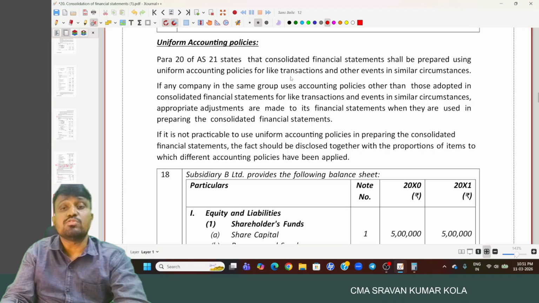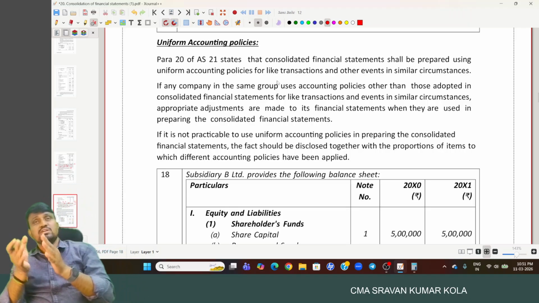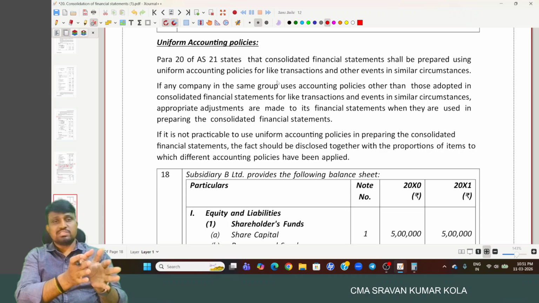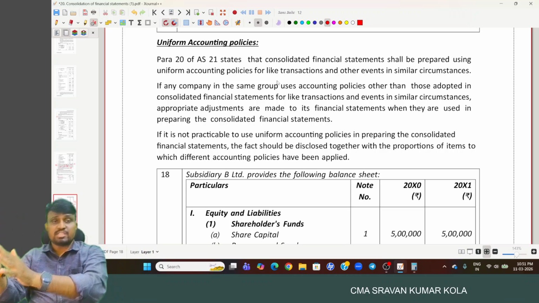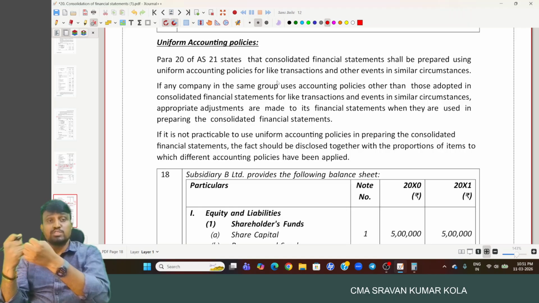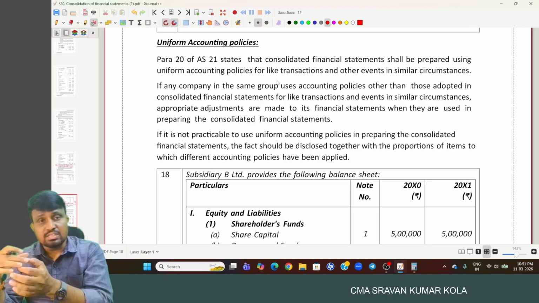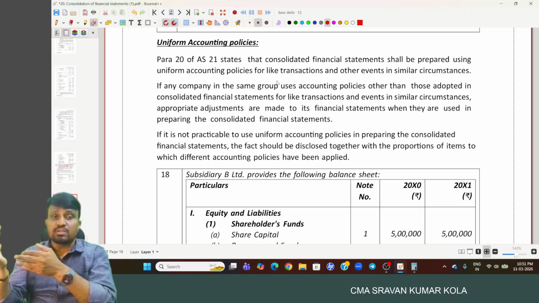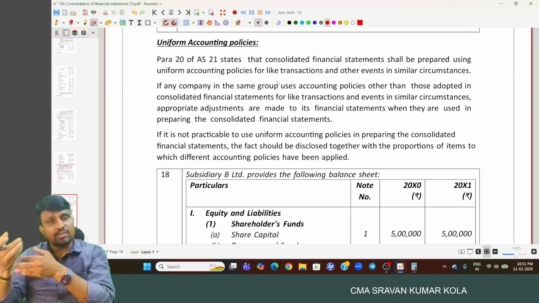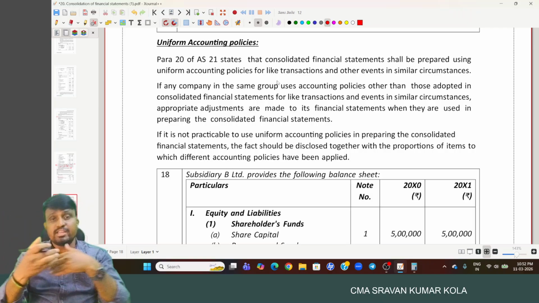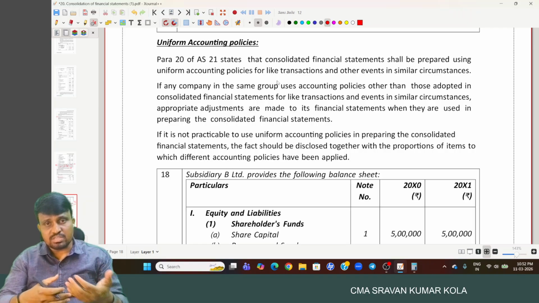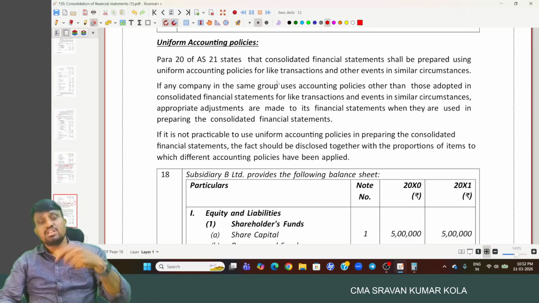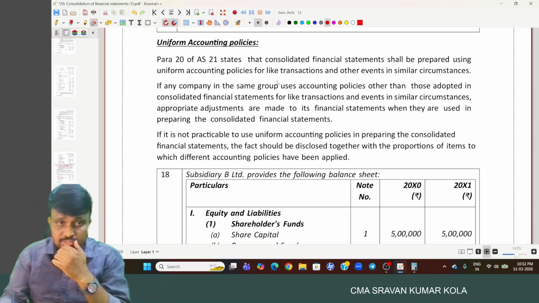If uniform accounting policies are not followed, for example, H Limited is following the FIFO method and S Limited is following the weighted average price method for the valuation of inventory, in that case S Limited is required to restate its financial statement by converting its accounting policy in the line of H Limited. After giving the proper adjustments in the line of H Limited, we do the consolidation.